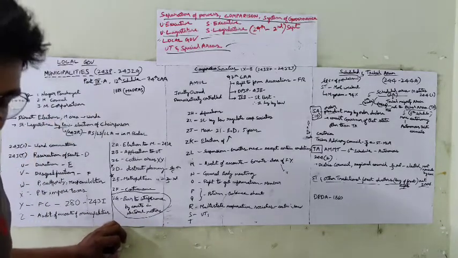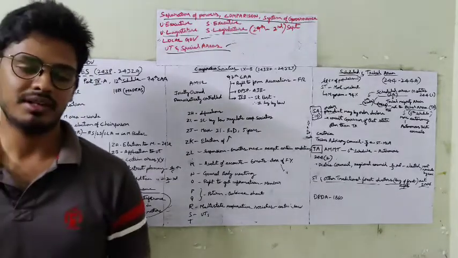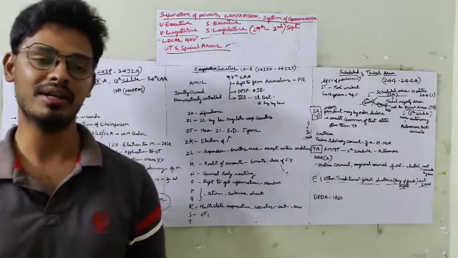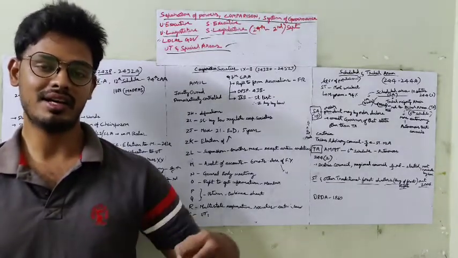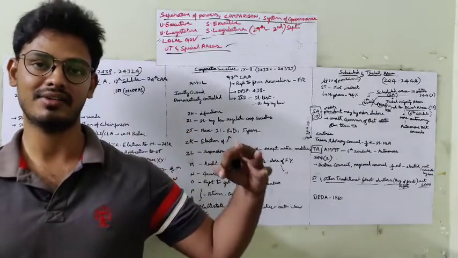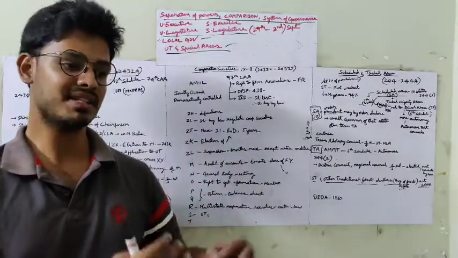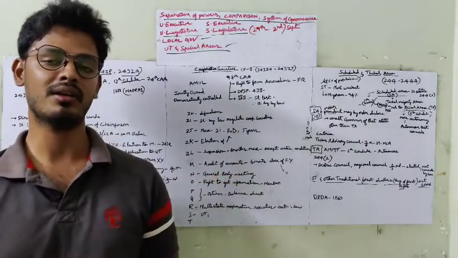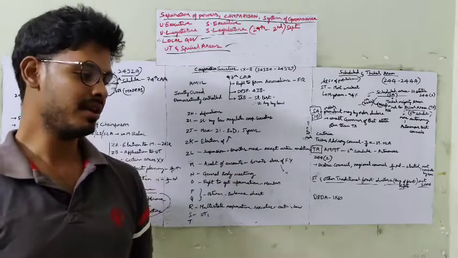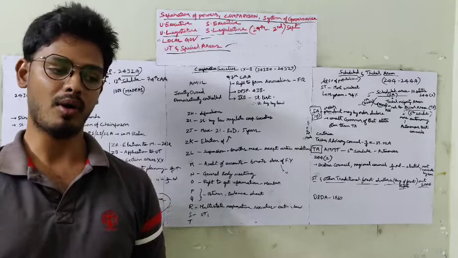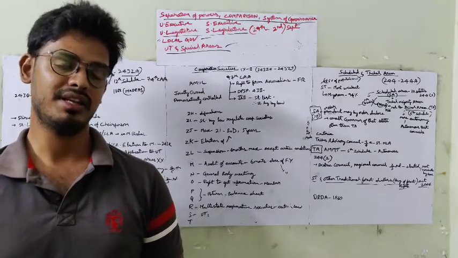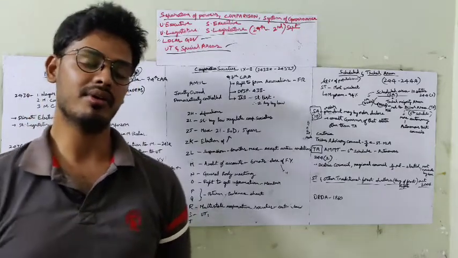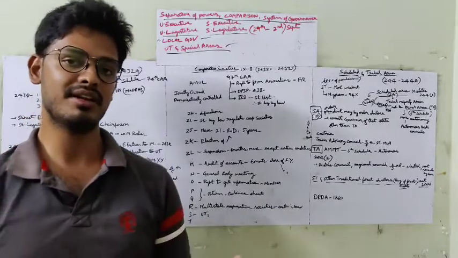Fine. I was discussing municipalities, right? Remember, municipality is not three-tier. Tier in the sense one above the other. Three tiers are there: village level, intermediate level, and district level. In this way, one above the other, the Panchayat Raj system is governed. Remember one important point: if the population of that particular state is less than 20 lakhs, then there is no need to constitute the three-tier government. Two-tier is enough. The 20 lakhs criterion is for Panchayat Raj.